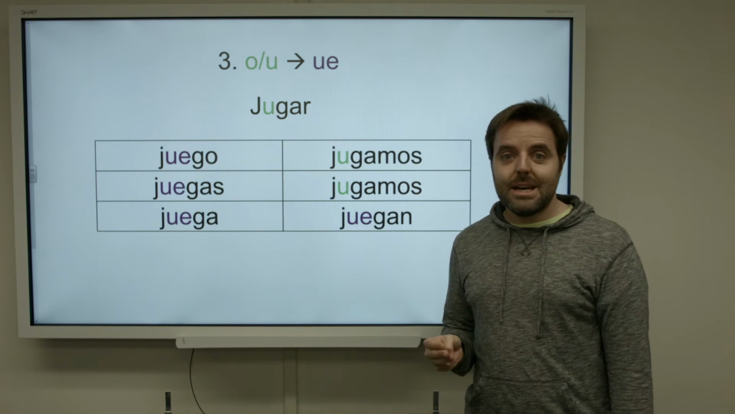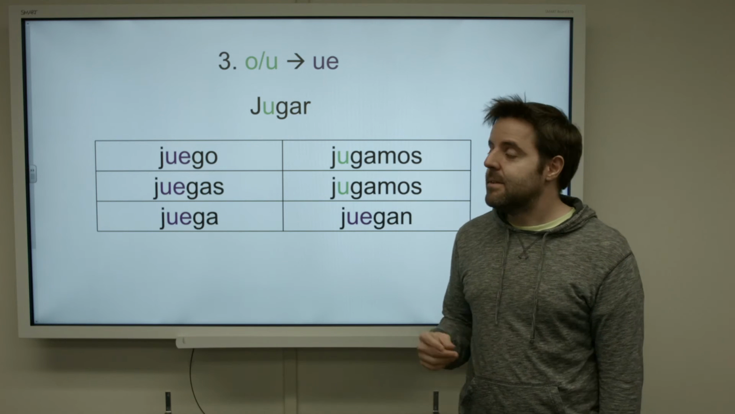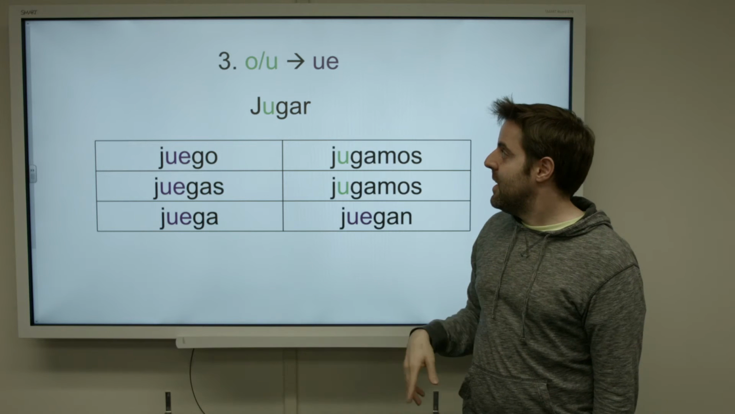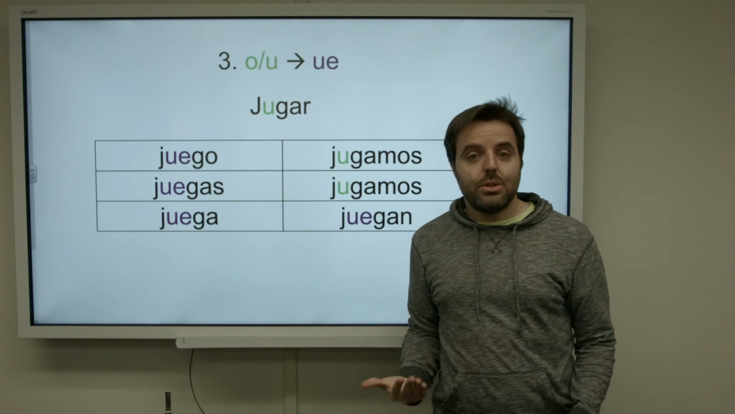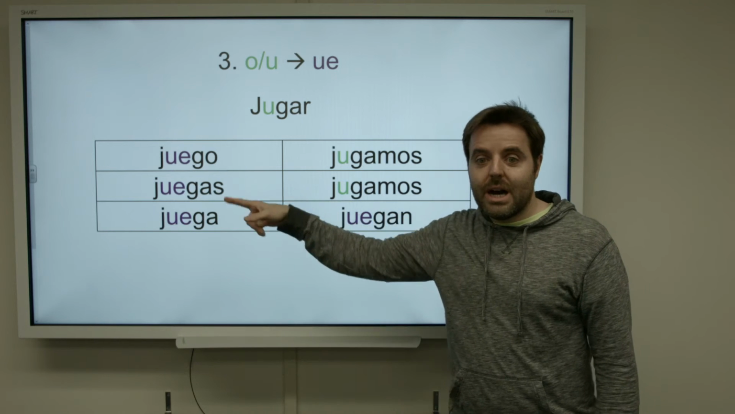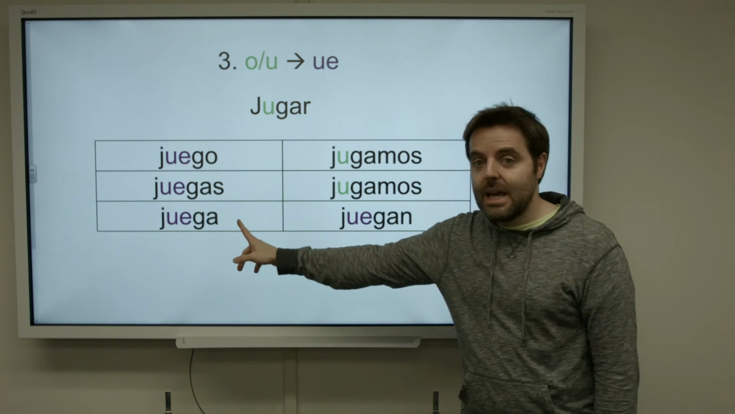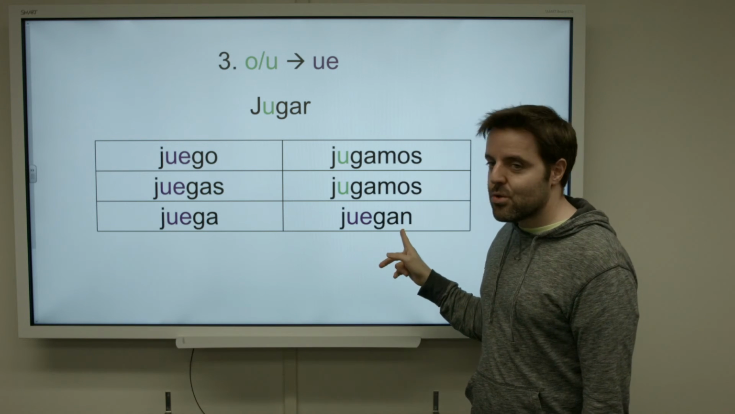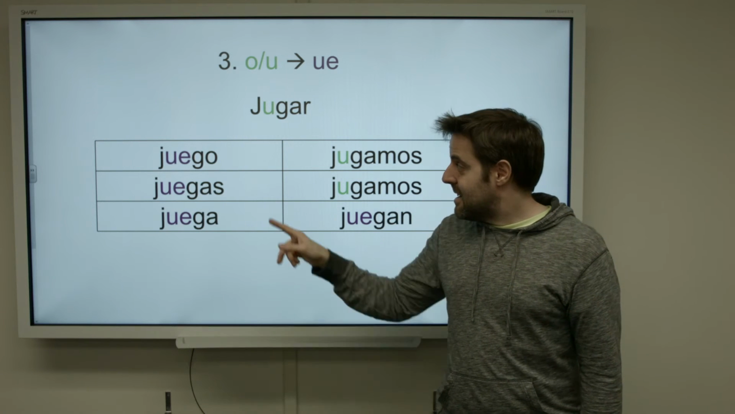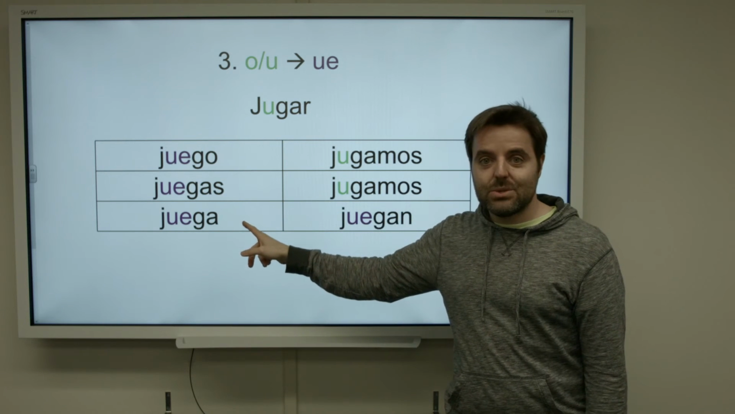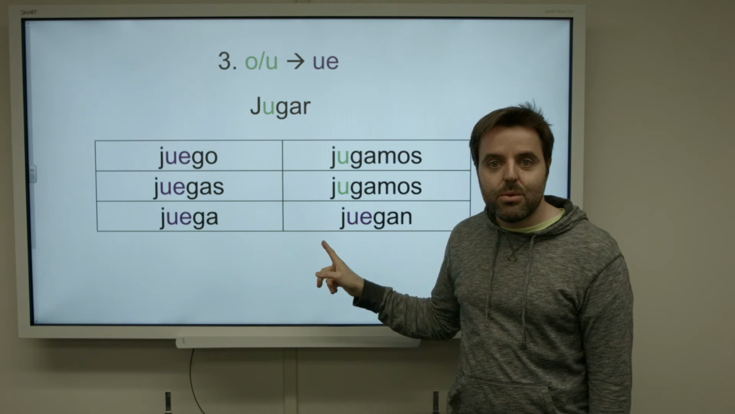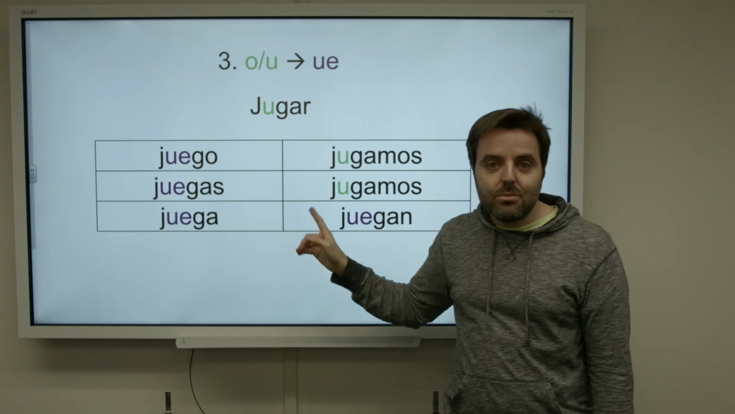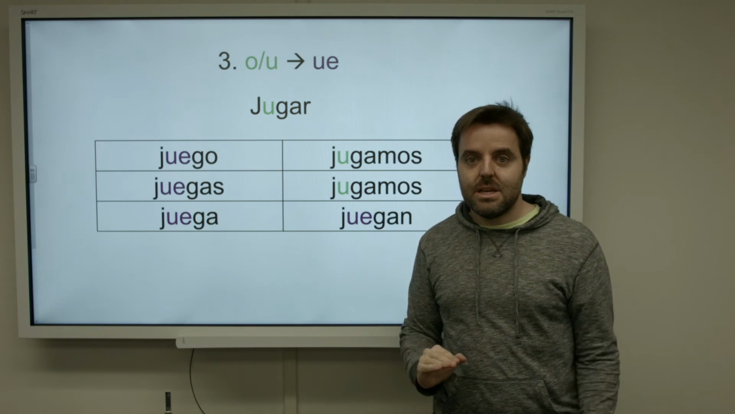Finally, the third type of verbs, verbs whose infinitive contains either O or U, and they change to UE. Verbs like jugar, to play. Yo juego, I play. Tú juegas, él juega. Nosotros jugamos, vosotros jugáis, ellos juegan. Again, first, second, third person singular and third person plural, they change the stem, but first person plural and second person plural don't change the stem.